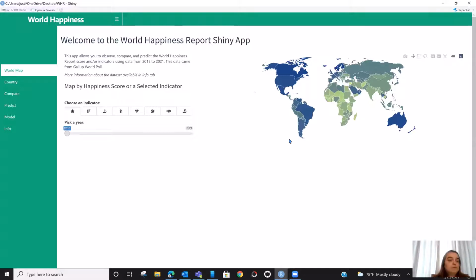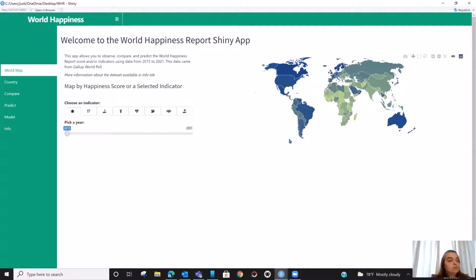The first tab of our app is the world map. You are able to select an indicator and a year. This allows you to see visually the groupings of scores throughout the map. The indicators that you can select are the overall life ladder score, rank, economy or GDP per capita, family or social support, health or life expectancy, freedom or freedom of making life choices, trust or perception of corruption, and generosity, for example, recently donating to charities.